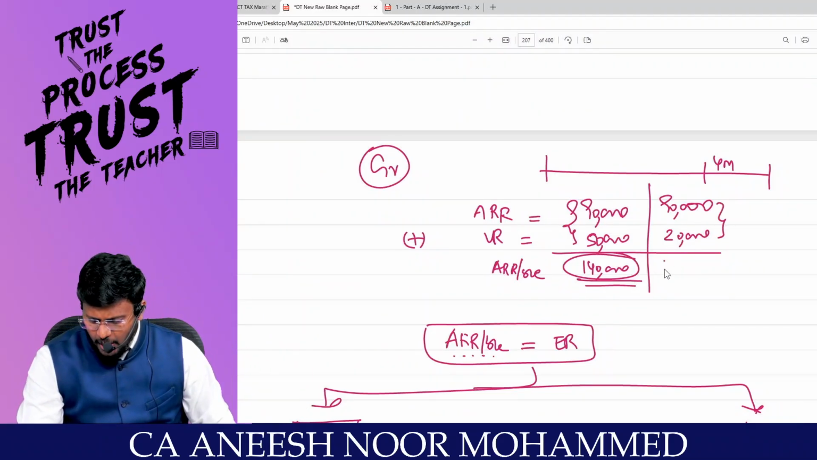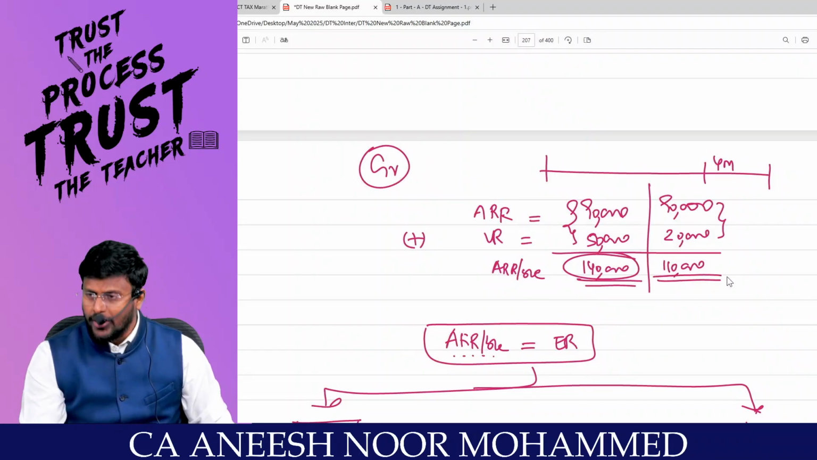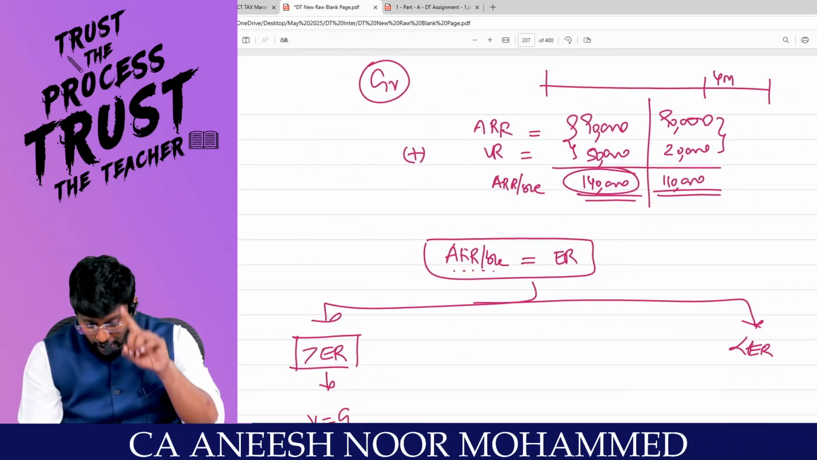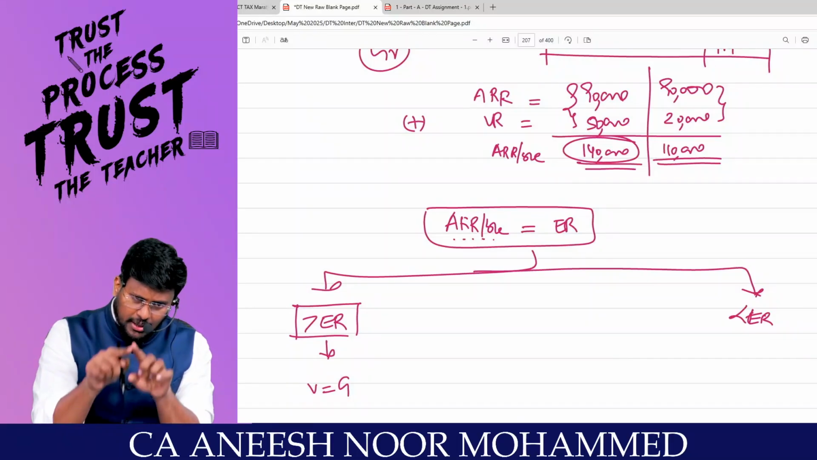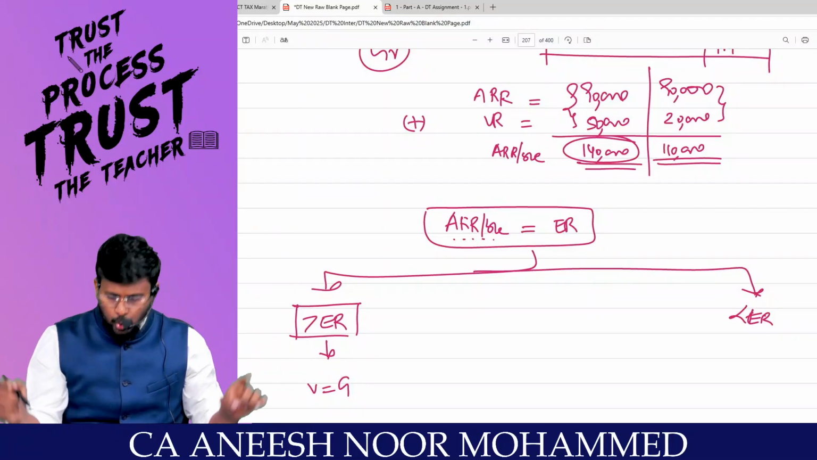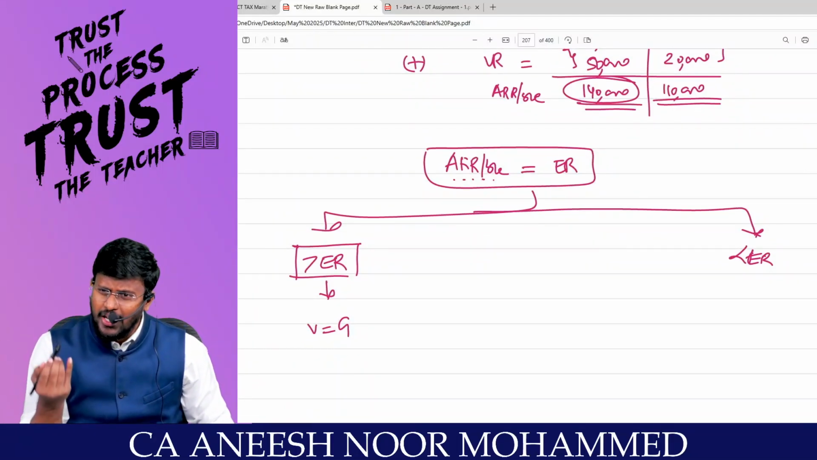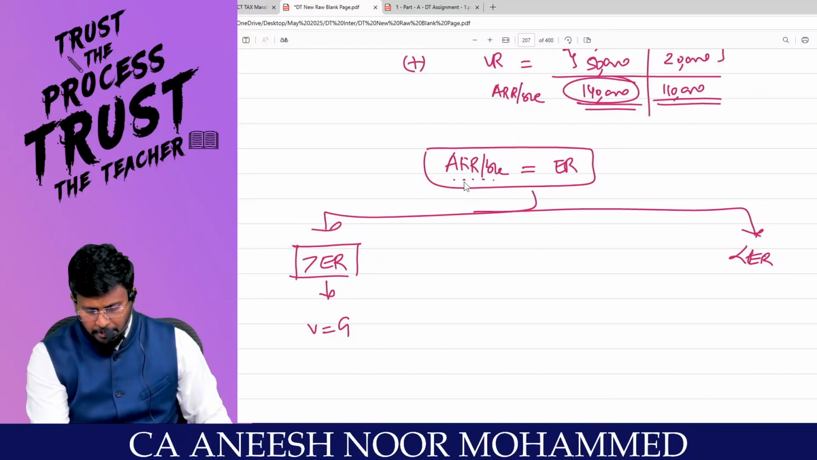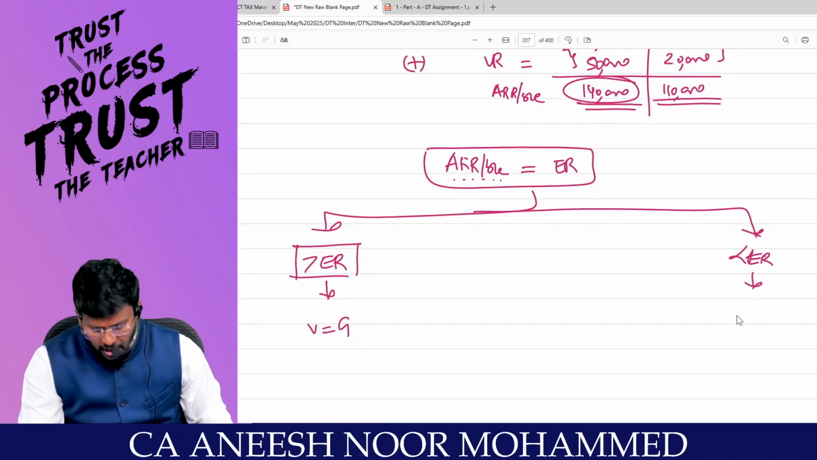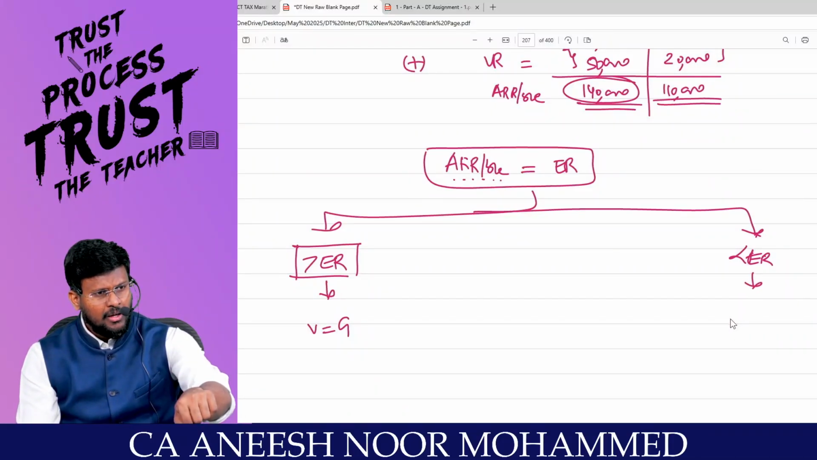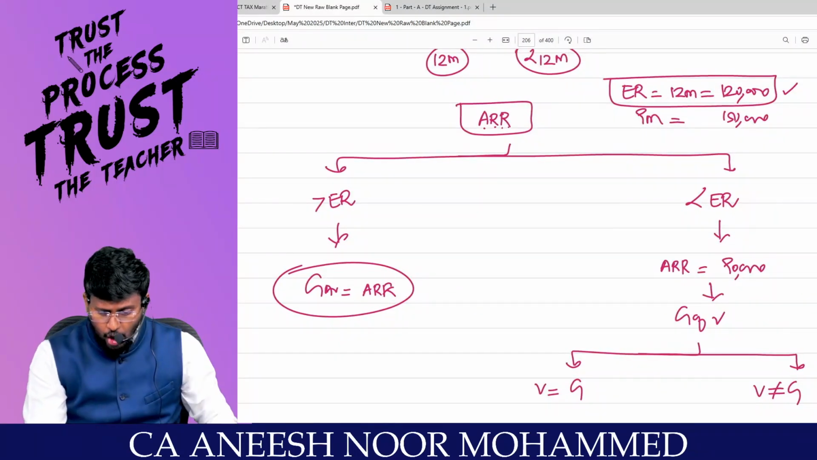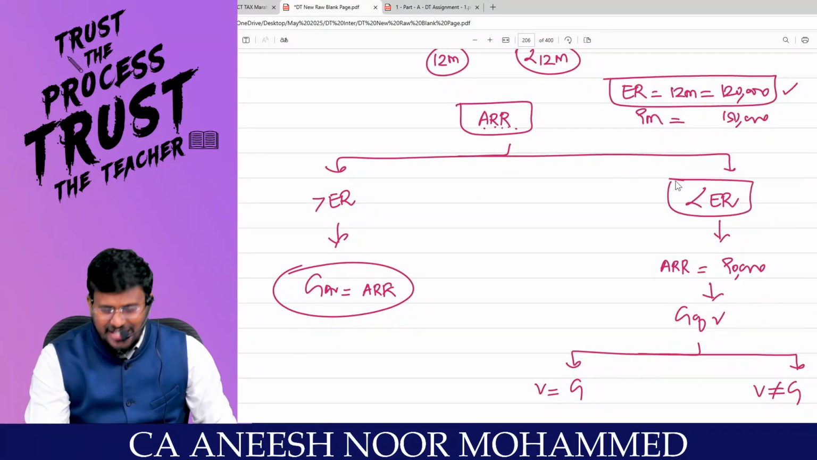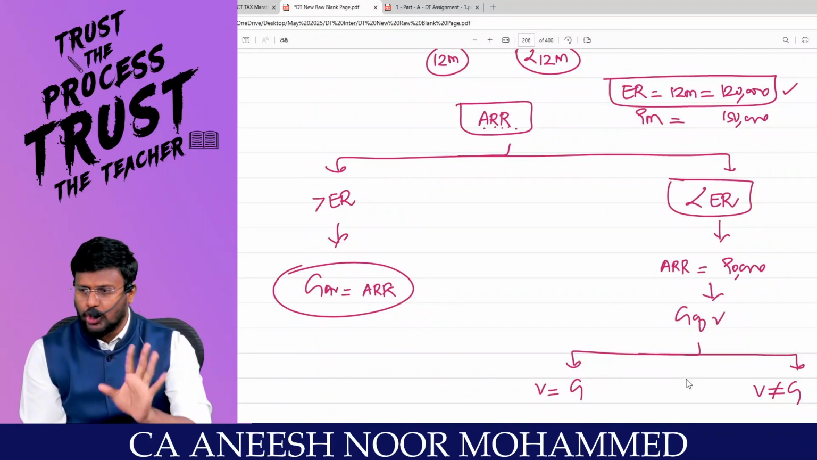That means 90 plus 20 comes to 1,10,000. Even though there is no vacancy, even though I have let out the property for the entire 12 months, I would have collected only that. That means my actual rent receivable is less than the expected rent. The reason for the reduction of actual rent below expected rent is not because of vacancy.